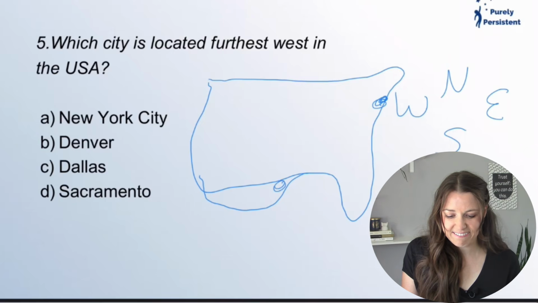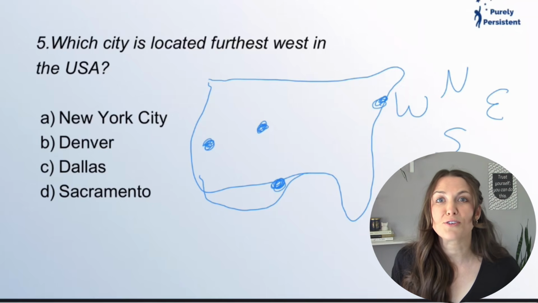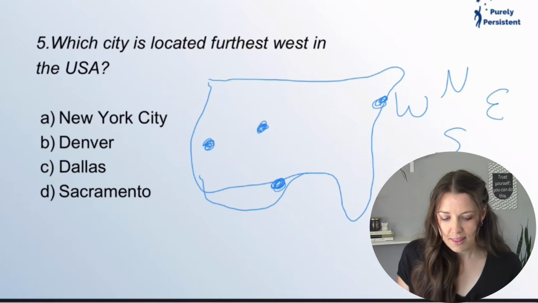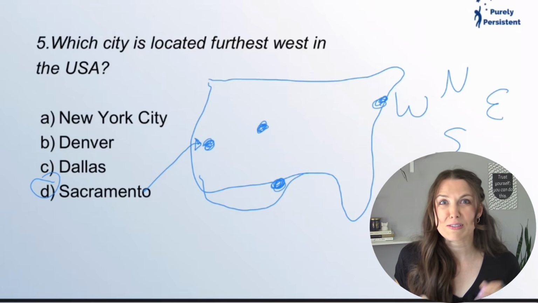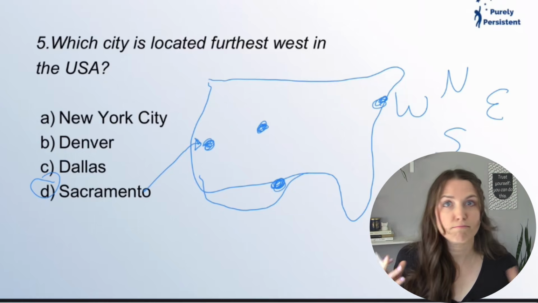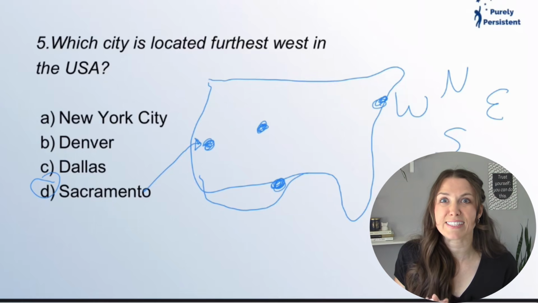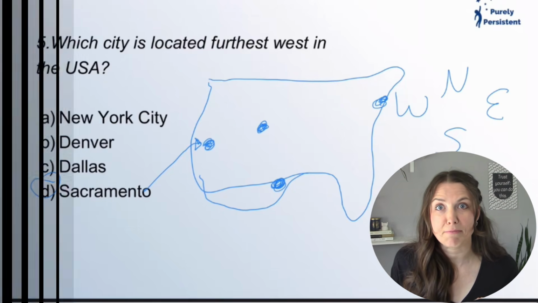Dallas is located right around here in Texas. Denver is Colorado, right about there. And Sacramento is the capital of California, right about there. So which one is the furthest west? That would be Sacramento right here, right there in California. So look up your biggest 20 cities in the United States and make sure you know where they're located.